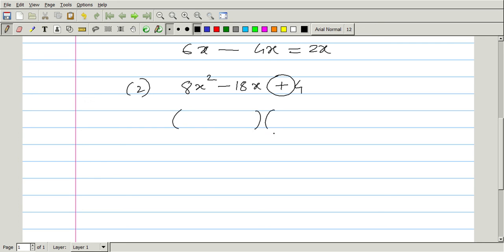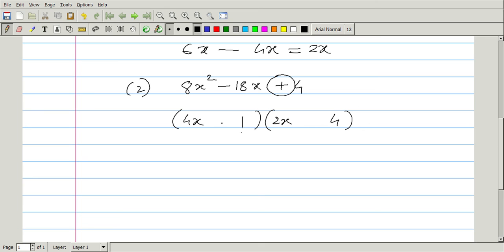I'll try to factorize this. 8x square, maybe I should say 4x into 2x, I'll break it as 4x into 2x. Of course, this 4x into 2x depends on your wish. 4, maybe I'll say 4 ones are 4. You can take it as 2 twos are 4, or maybe in some other ways you can move on. This 4 I can put over here, 1 I can put over there. But let's take it in that way now. Maybe in the first attempt you may not get the proper result, but you can go on shuffling the list. With a little bit of common sense, you will get the factors as early as possible.